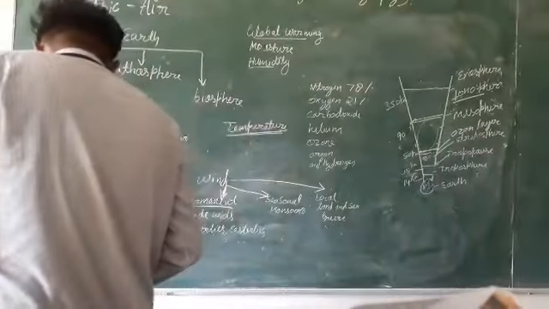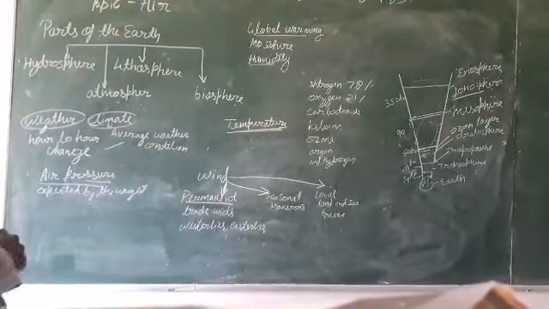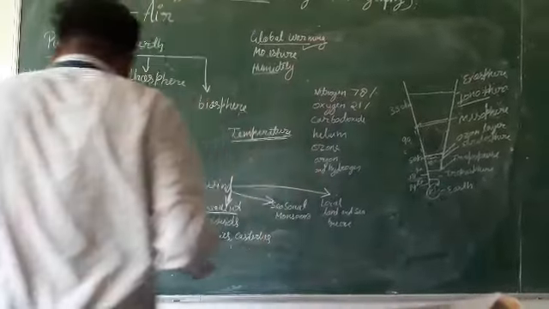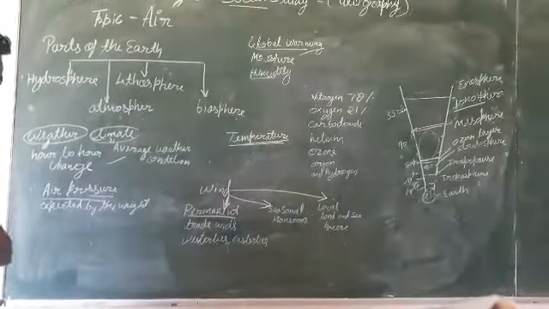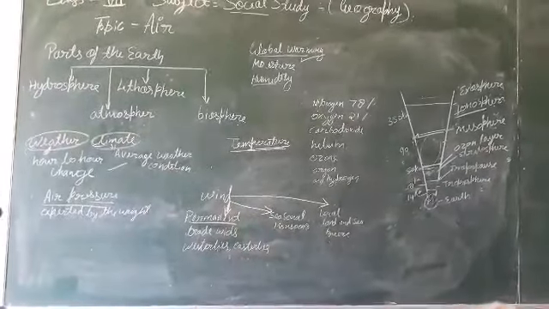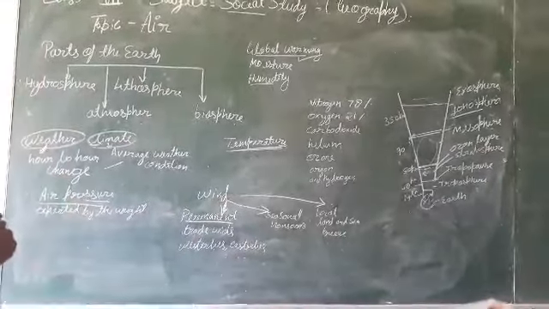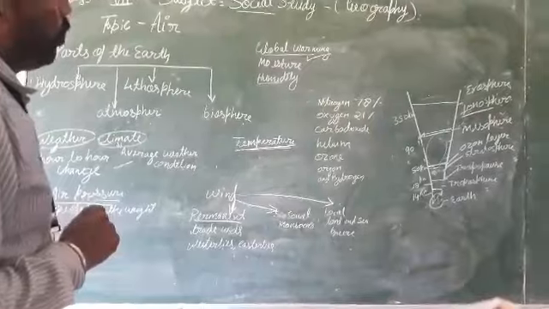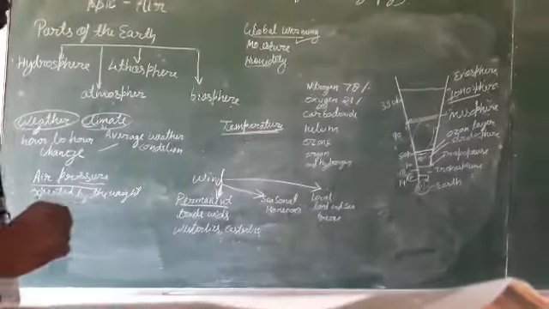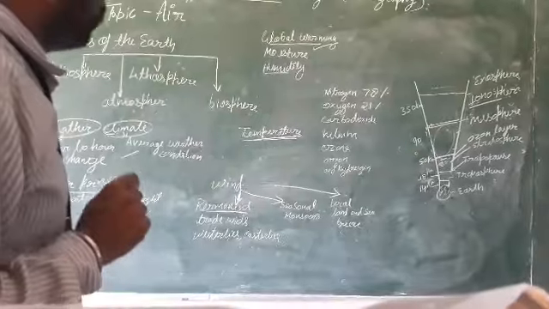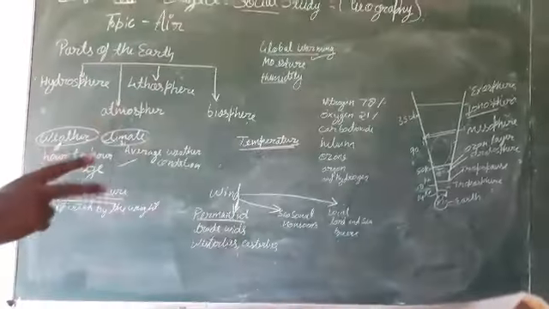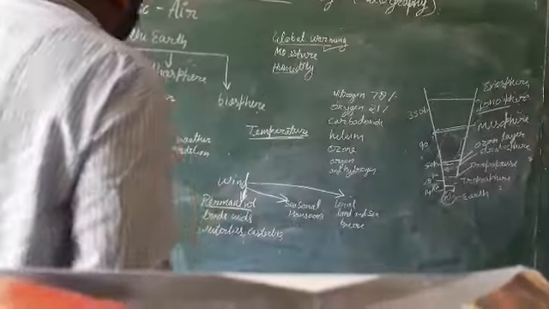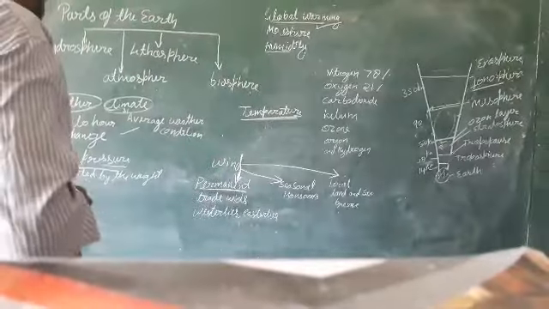Okay, and now next, global warming. Global warming is when the temperature of the Earth's atmosphere increases due to the increase of carbon dioxide, because carbon dioxide is also known as a greenhouse gas. Carbon dioxide gas holds the temperature of the earth, like it holds the insulation. That's why this creates global warming.